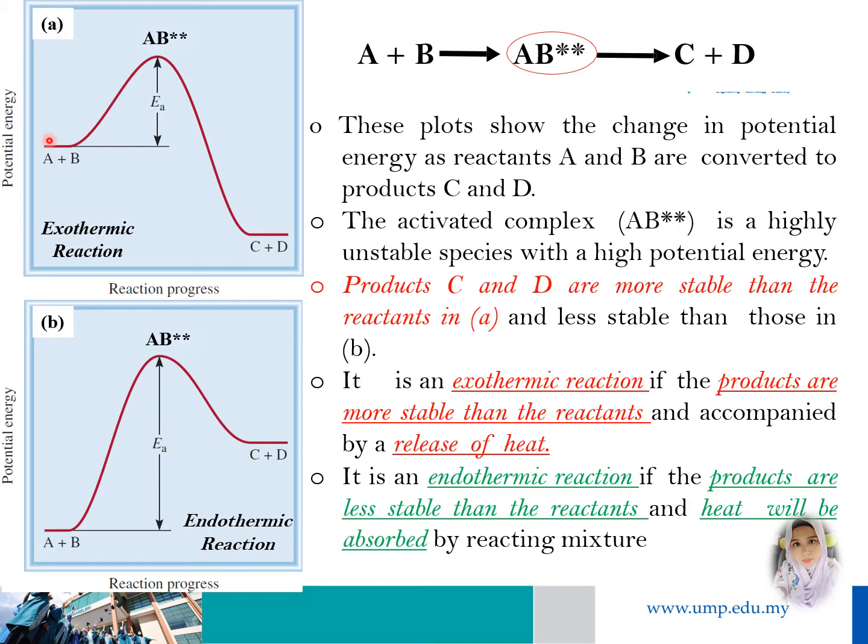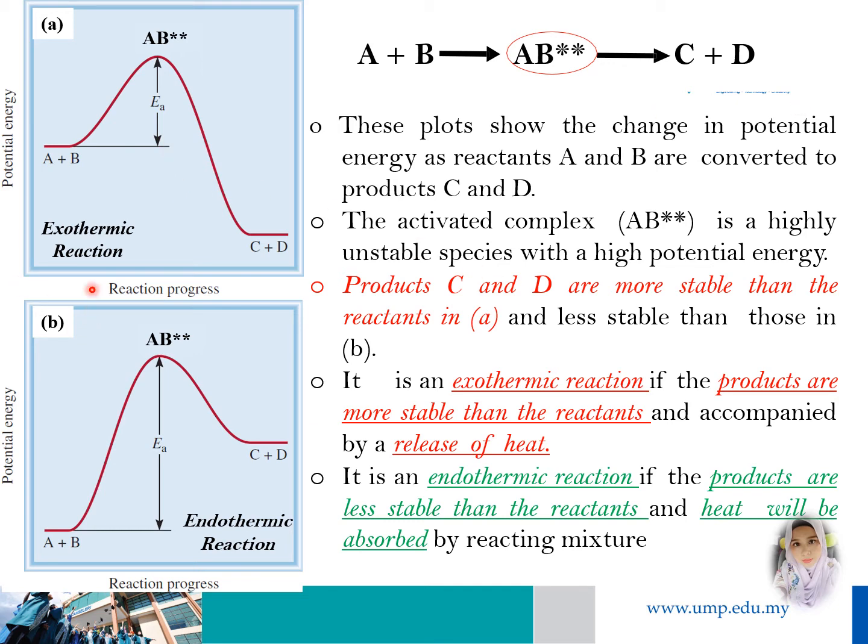Okay, in figures A and B, you can see the potential energy of exothermic and endothermic reactions, where the reaction can only occur when the energy is higher than the activation energy.